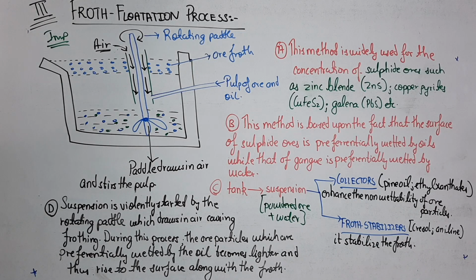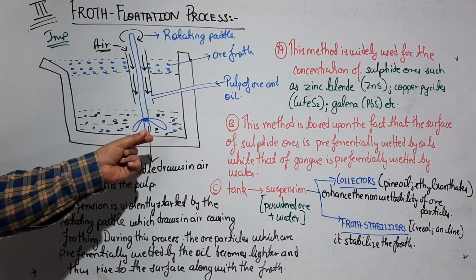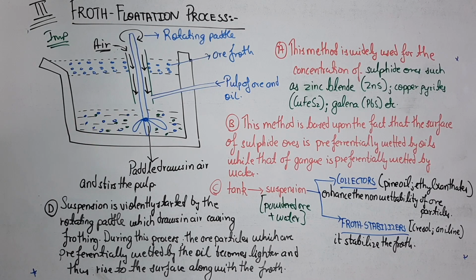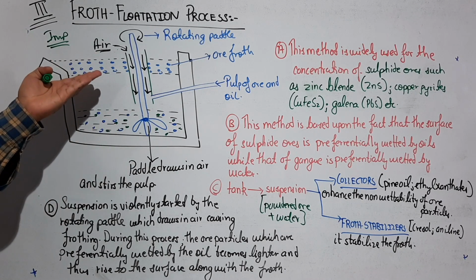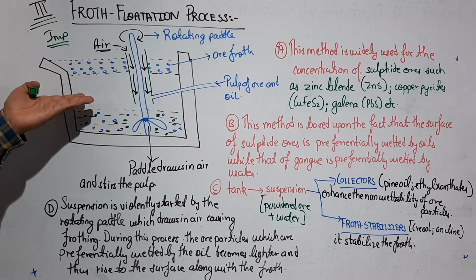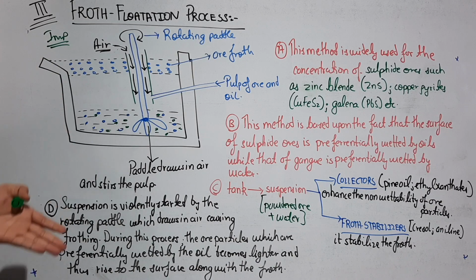Now when you rotate this paddle, air from above is drawn in and forms the froth. The froth collected above the surface of the liquid will also take up the oil as well as the sulfide ores.